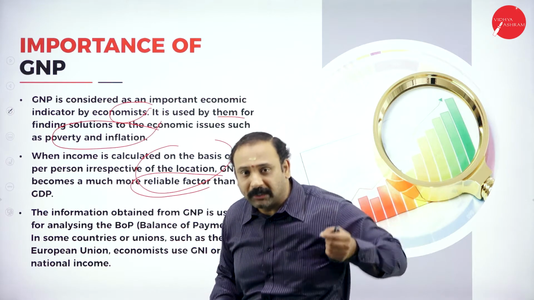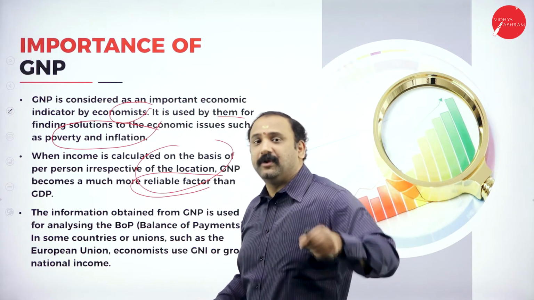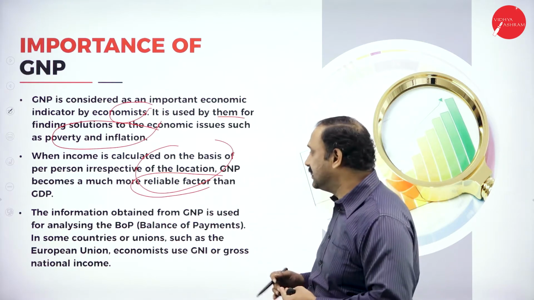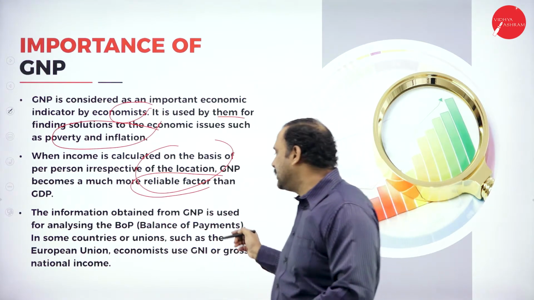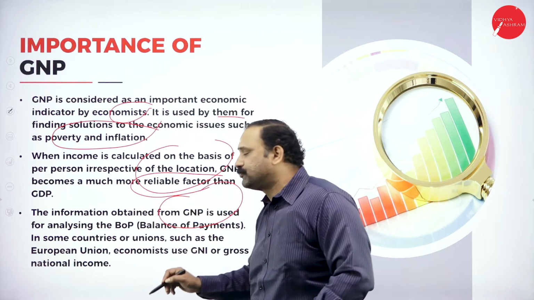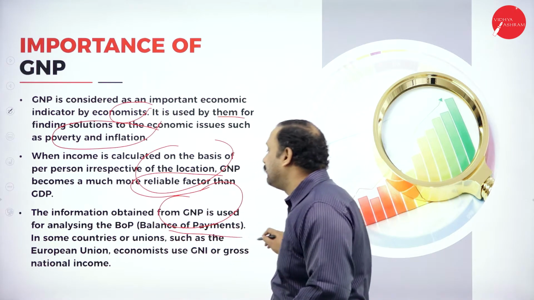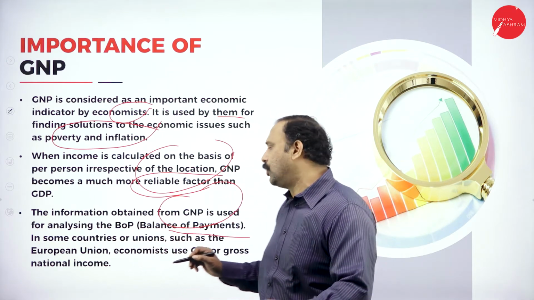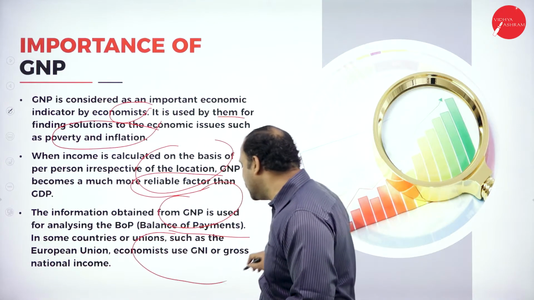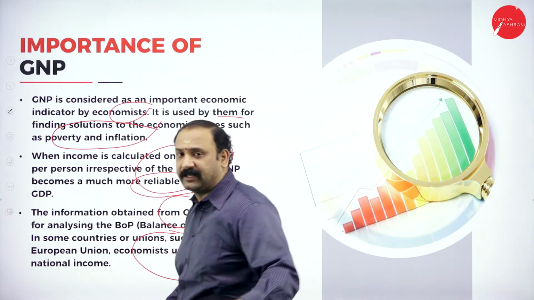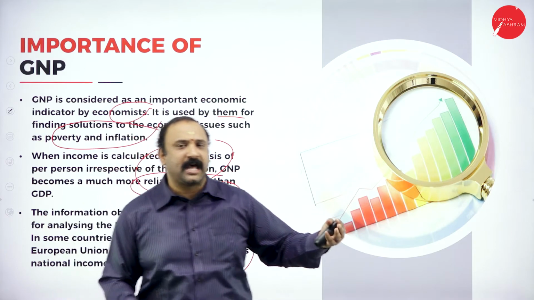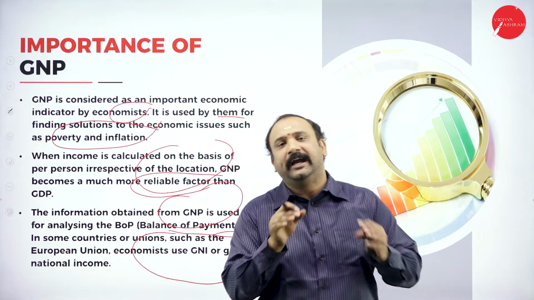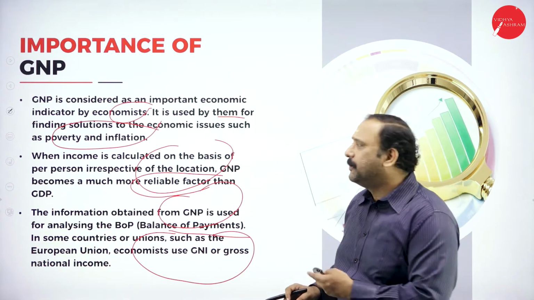That's where people want to compare and find which country, which area people are able to earn more when compared to the other countries. Followed by, the information obtained from GNP is used for analyzing the balance of payments. In some countries or unions such as the European Union, the Euro altogether, economists use GNI or gross national income. Some of the unions like the Euros also use GNI in the place of GNP in order to calculate the balance of payments.